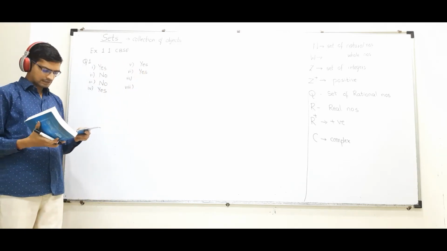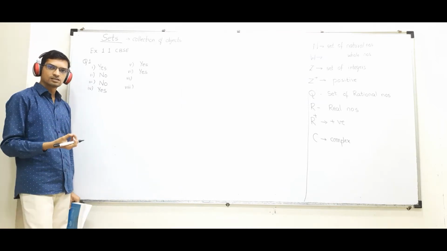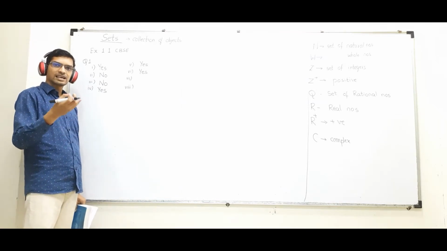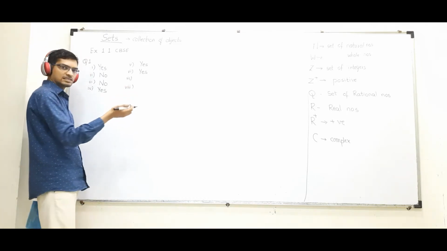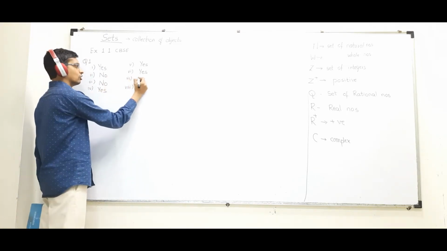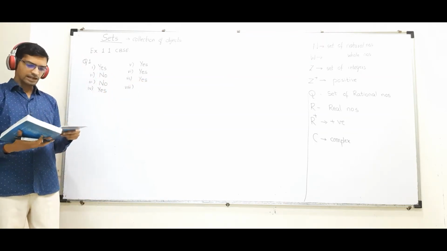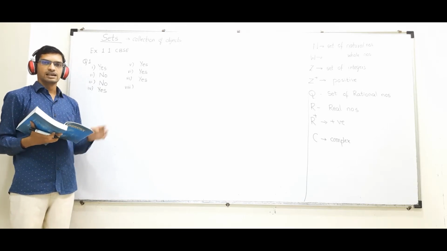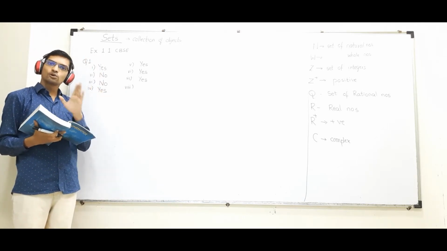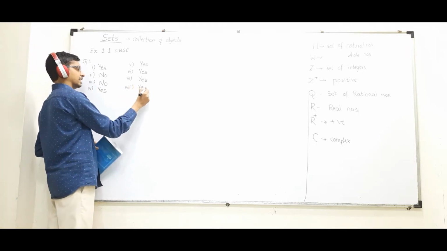Okay. The collection of all even integers. What are even integers? 2, 4, 6, 8, 10, 12 and so on. Integers, so I will take negative also. So it is a set. Eighth one, the collection of questions in this chapter. If I talk about collection, all the questions are different. Yes. So it is a set.